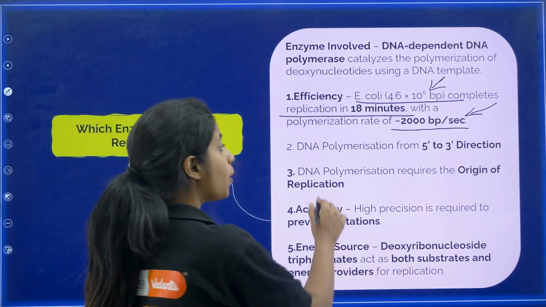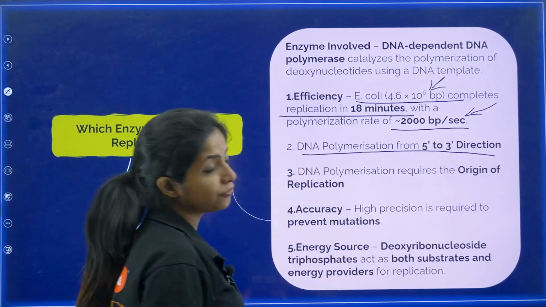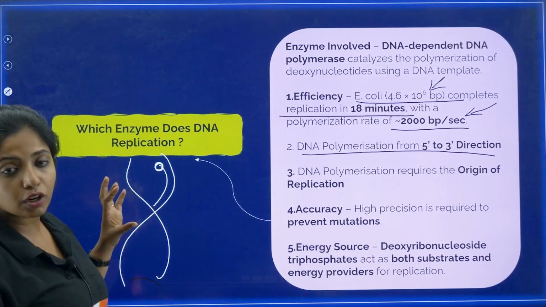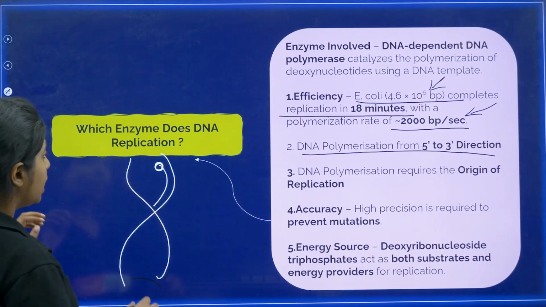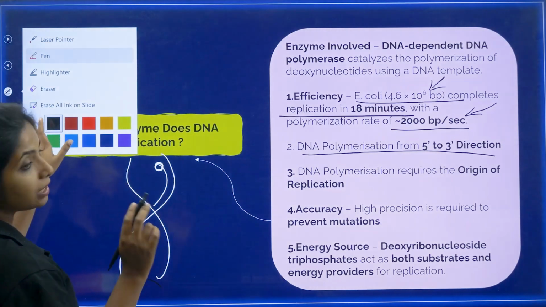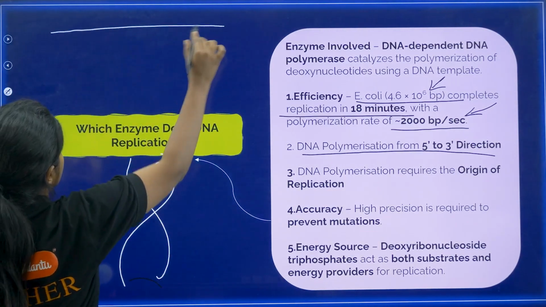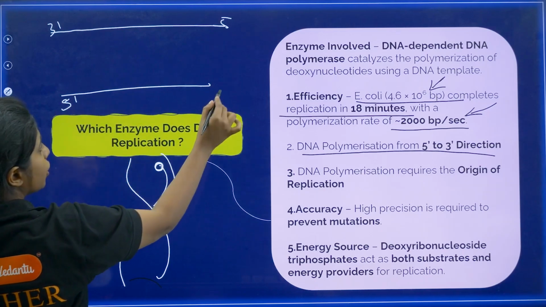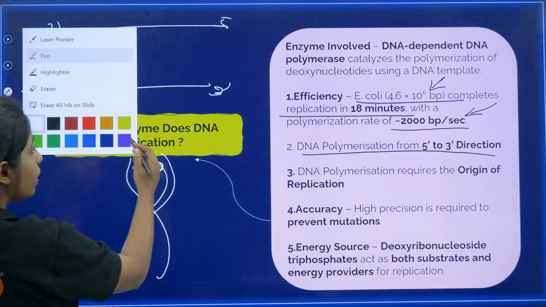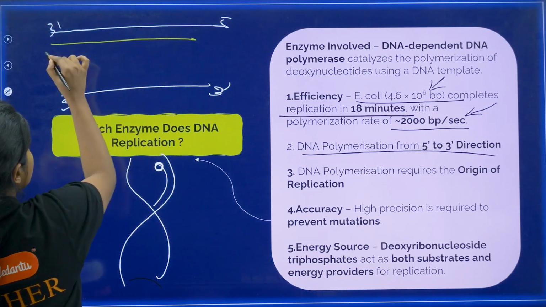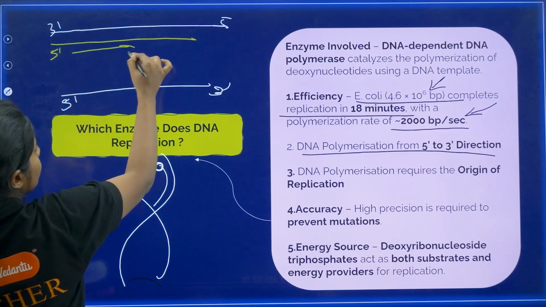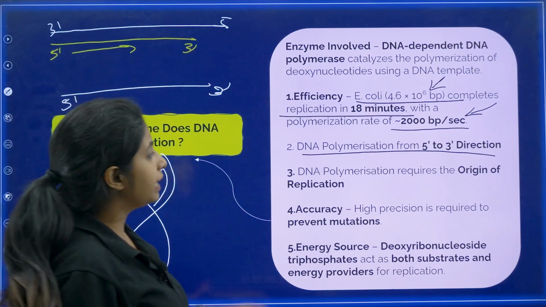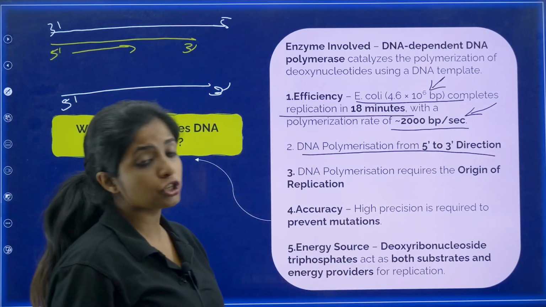Now, DNA polymerization is from 5' to 3'. So when the DNA polymerization happens, my dear children, this particular enzyme will be polymerizing from 5' to 3'. That means, suppose these are the 2 strands that we have. One is in 3' to 5' direction, another one is in 5' to 3' direction. So over here the new strand, whenever it is formed, it is going to be formed in the 5' to 3' direction. Okay. Now, DNA polymerization requires the origin of replication.